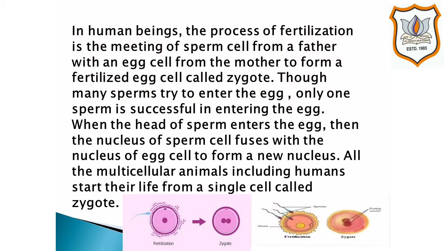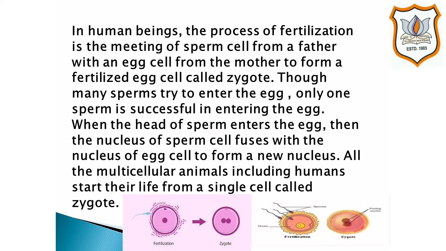In human beings, the process of fertilization is the meeting of sperm cell from a father with an egg cell from the mother to form a fertilized egg cell called zygote. Though many sperms try to enter the egg, only one sperm is successful in entering the egg.